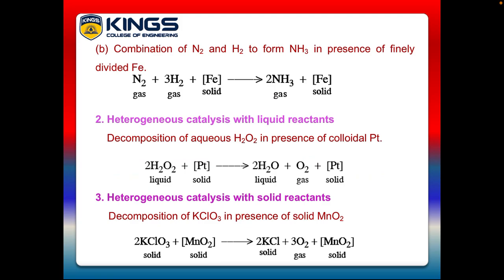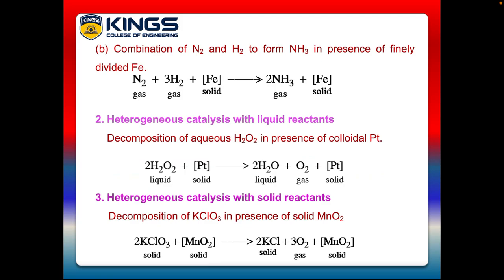And the third or final example, heterogeneous catalysis with solid reactants. We saw gaseous reactants, liquid reactants and finally solid reactants. Decomposition of potassium chlorate in the presence of solid MnO2, that means manganese oxide.